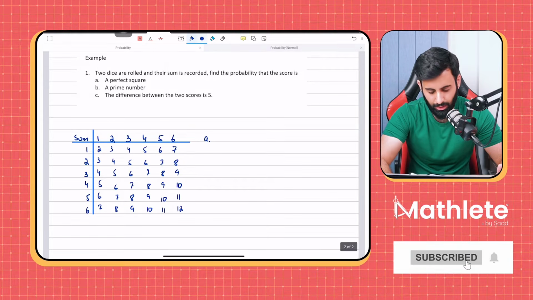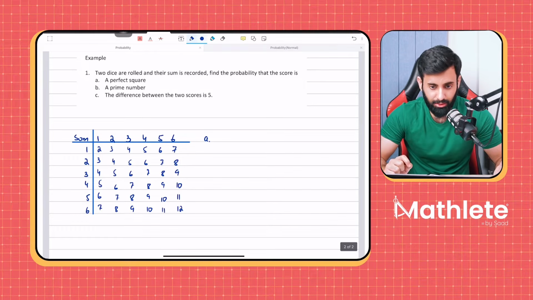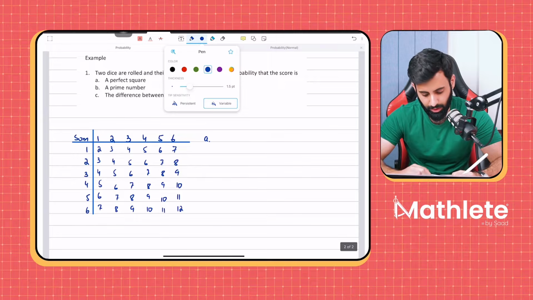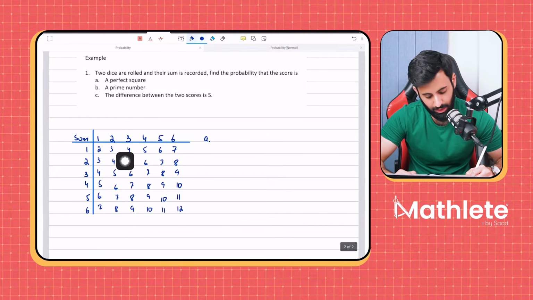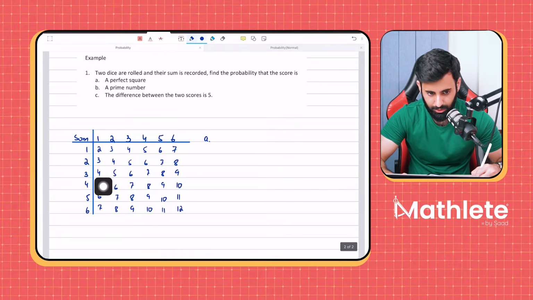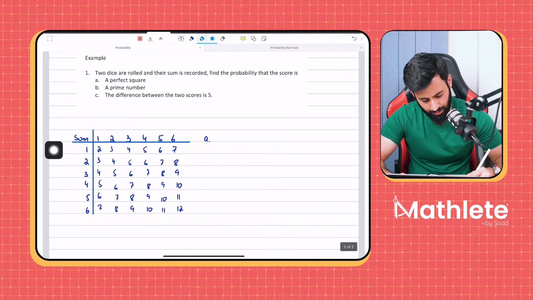Now the question says find the probability that the score is a perfect square. So let's circle all the perfect squares. So how many perfect squares do we have? I hope everyone knows all the perfect squares. So 4 is a perfect square. And how many 4s do we have? We have 3 4s. And then what else? In fact, let me just highlight. 1, 2, 3. And 9 is a perfect square.